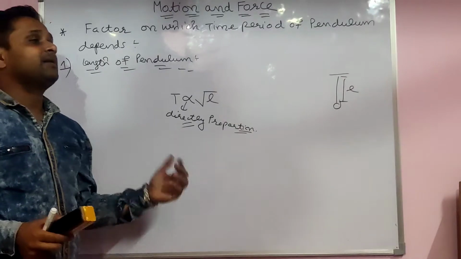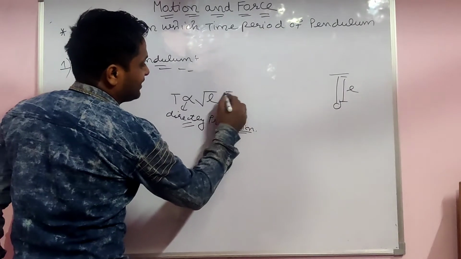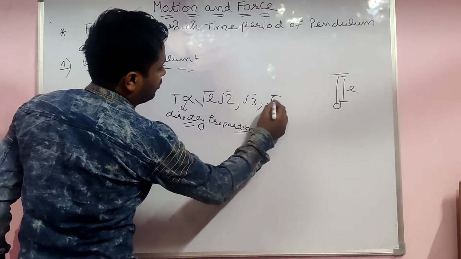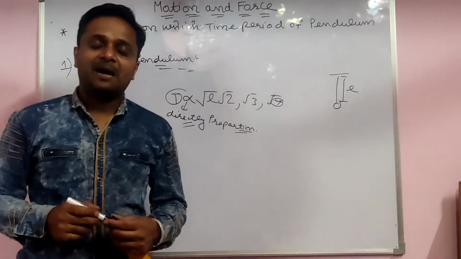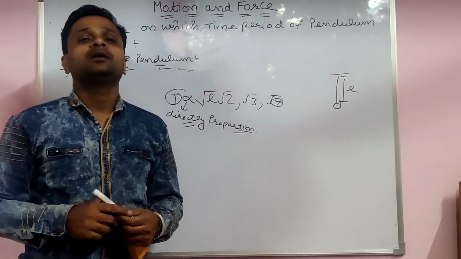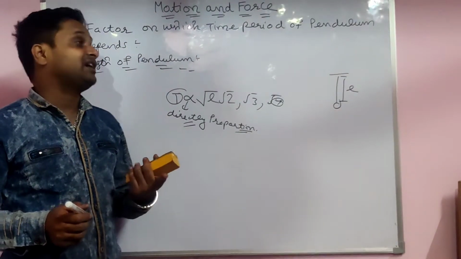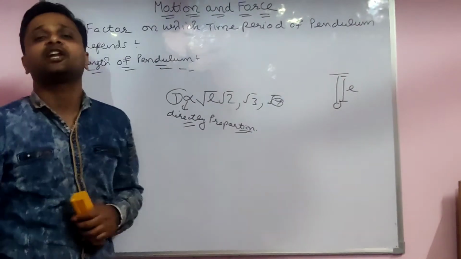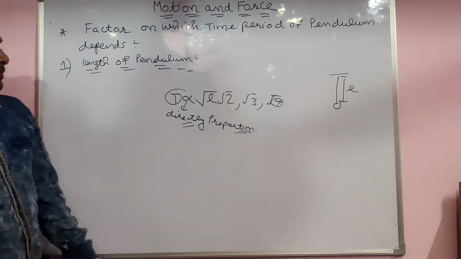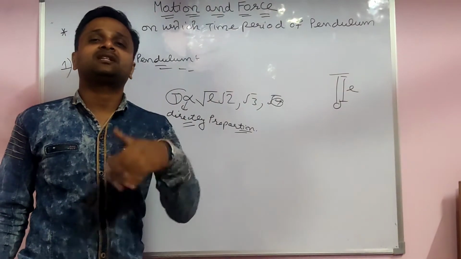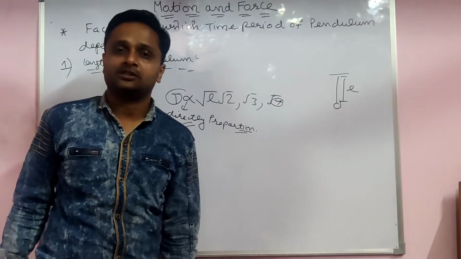So the word directly means आमने सामने. Mathematically, if you increase the length, under root 2, under root 3, under root 4, the overall value of the time period increases. I repeat, directly means if length increases, the time period increases. Inversely means if one thing increases, the other decreases. So the first factor is the length of the pendulum. When the length increases, the time period also increases. When the length decreases, the time period decreases.